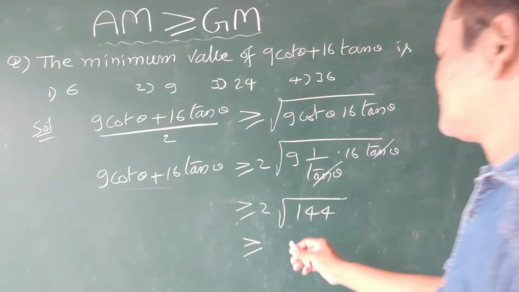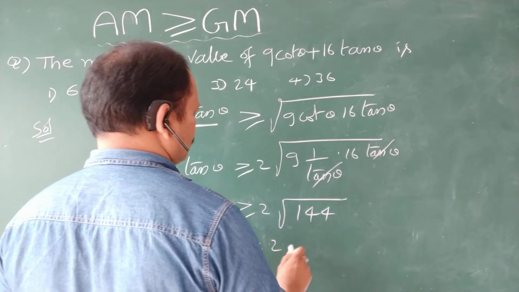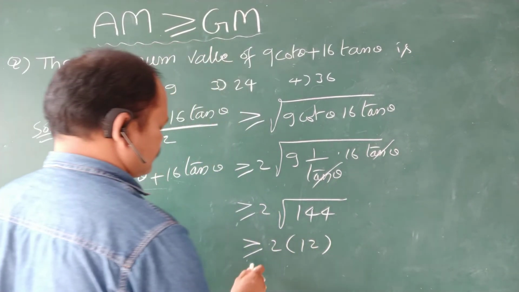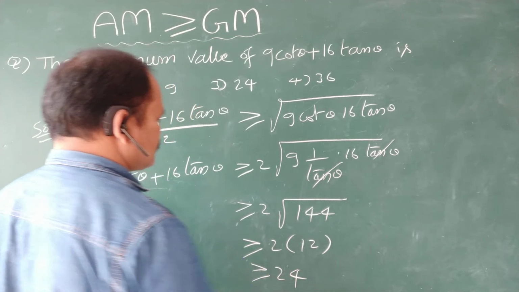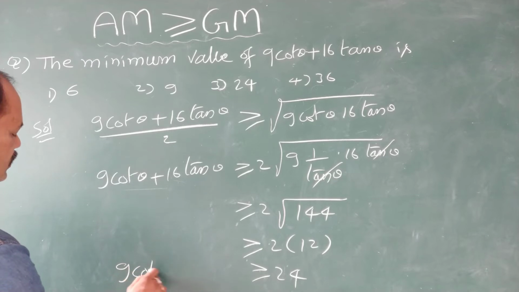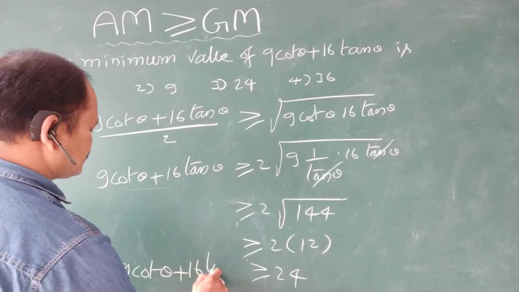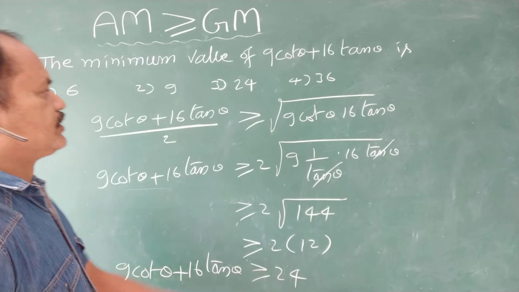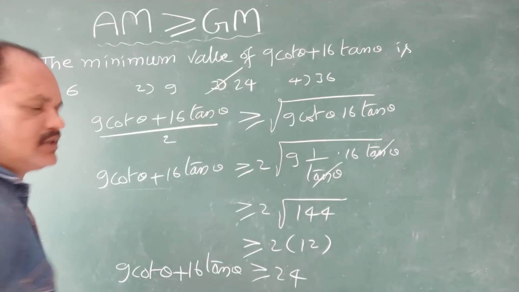Now this is 2 times root 144, which is nothing but 12 times 2. That's why it is greater than or equal to 24. So the minimum value of 9 cot theta plus 16 tan theta is 24. That is in the third option.